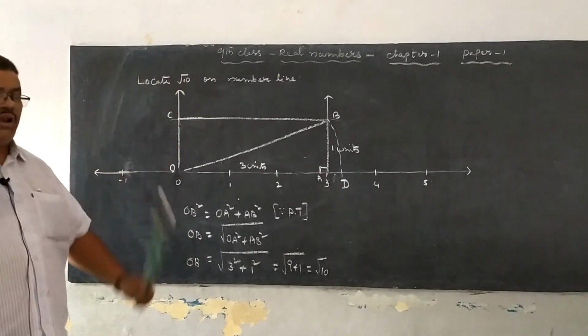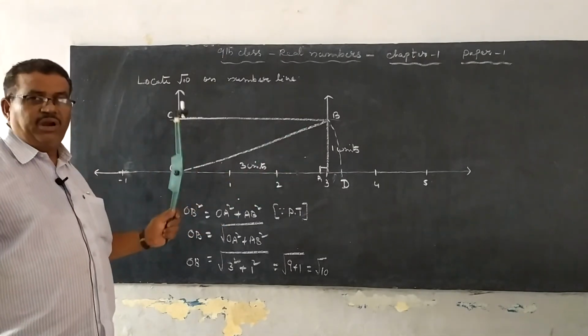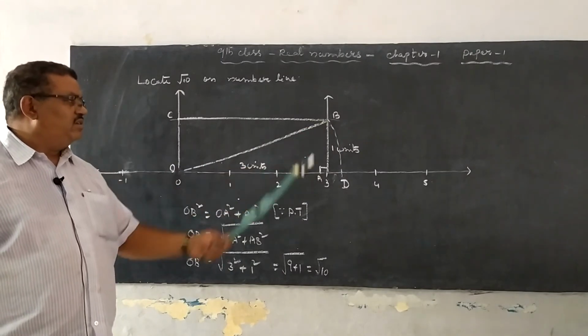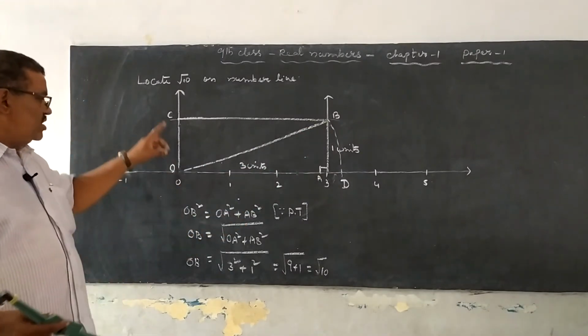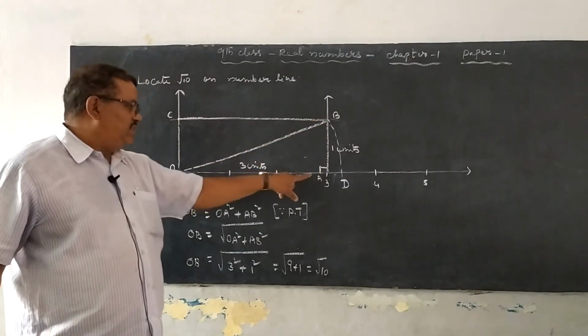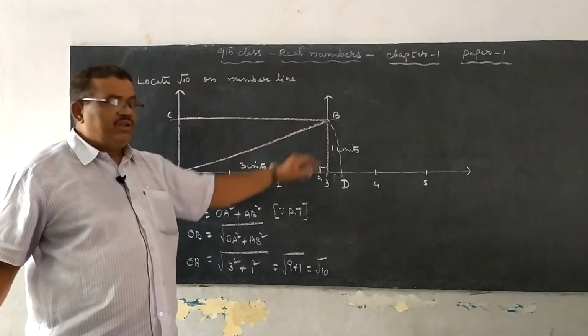Locate root 10 on the number line. How? Construct a rectangle OABC on the number line with length 3 units and width 1 unit. Join the diagonal OB.